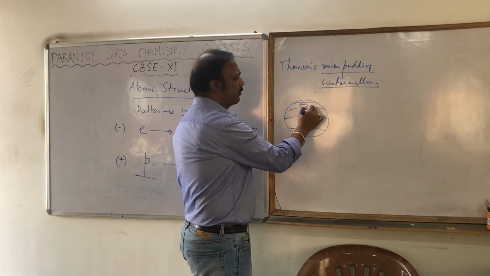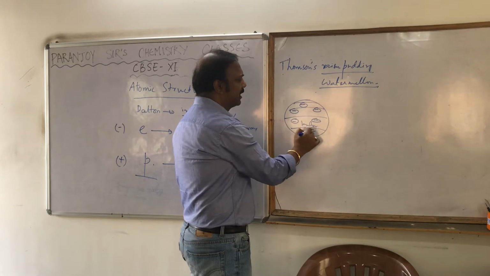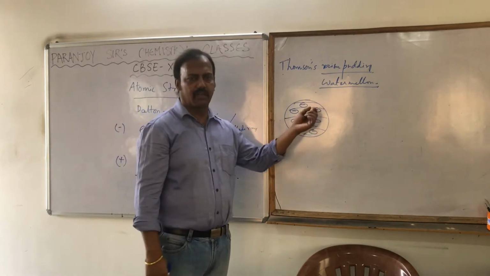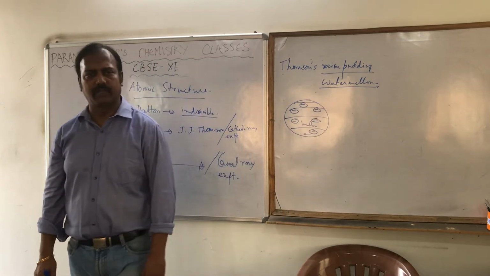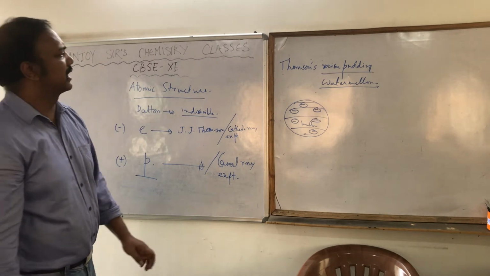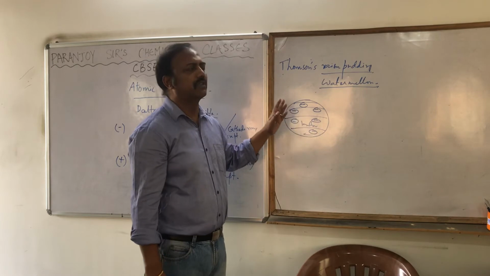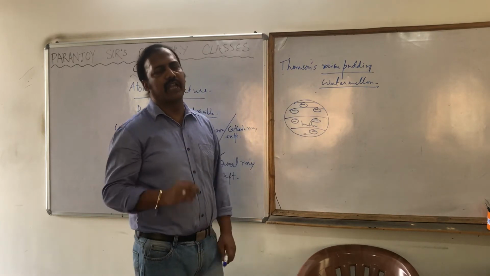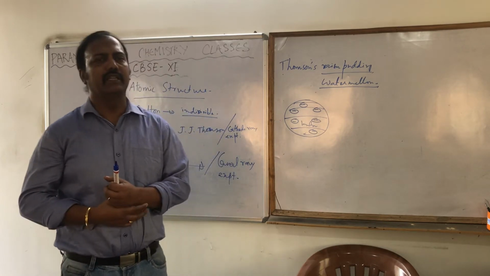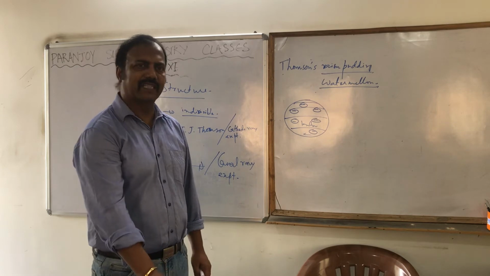And some electrons are embedded in it, just like the raisins present in the pudding, or the seeds present in the watermelon. That was the concept of Thomson about the atom. But obviously this model of an atom could not explain much of the properties, so this concept was not very well accepted.